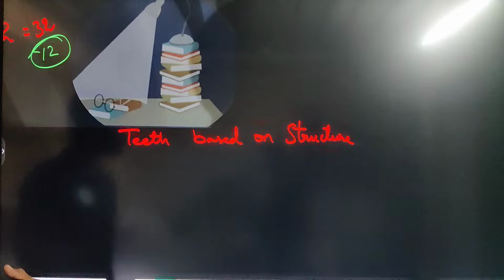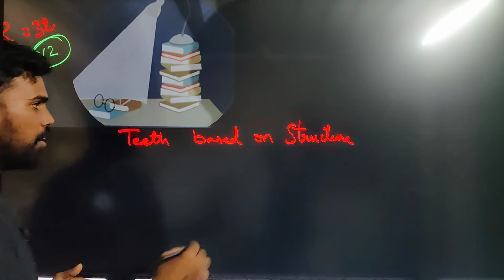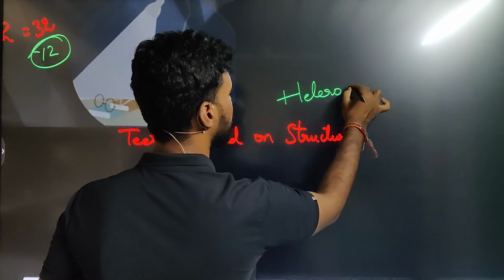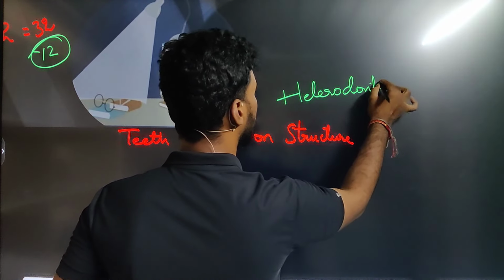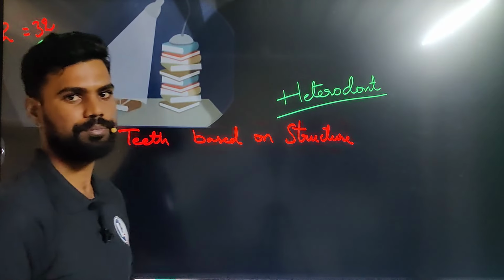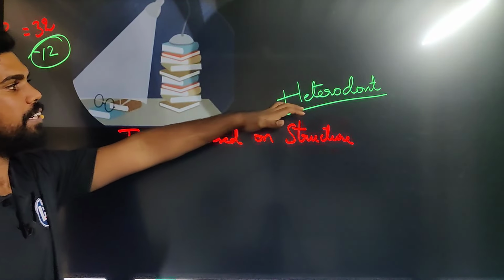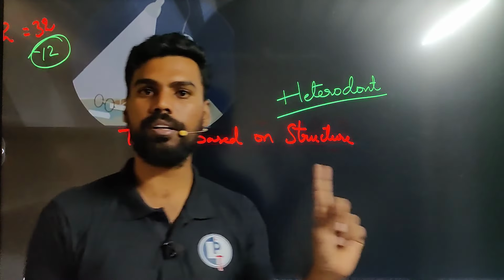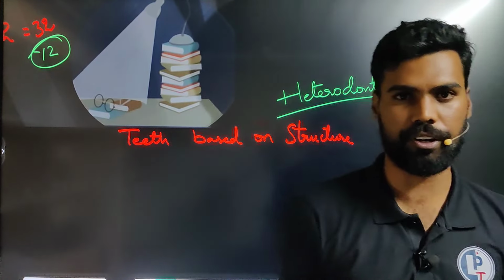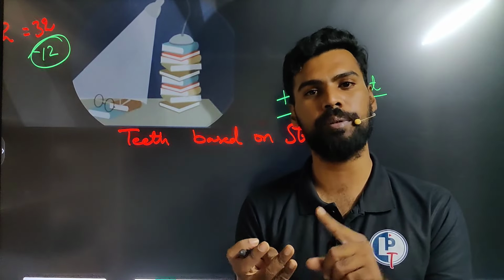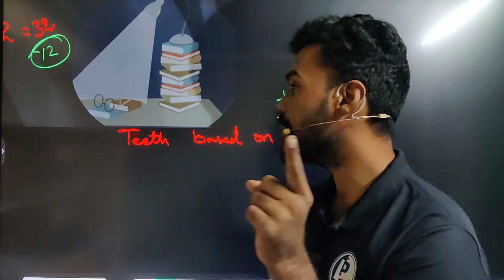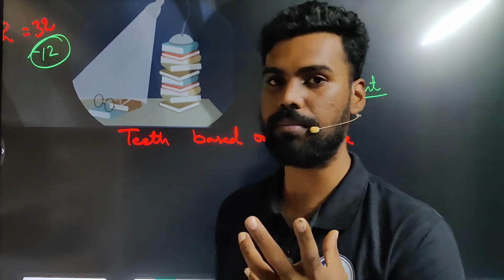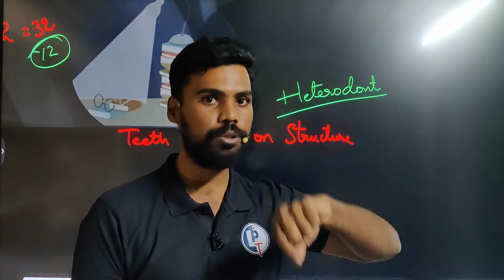Inside our body, we are having heterodont. Hetero means different, and dont is related to dentition, teeth. So we are having different kinds of teeth. Based on succession, human is having diphyodont. Based on arrangement, human is having thecodont, and based on types, we are having heterodont. So what kind of arrangement is seen inside the dentition of human beings?